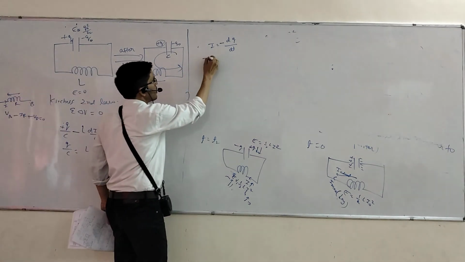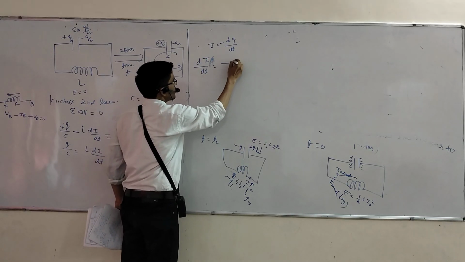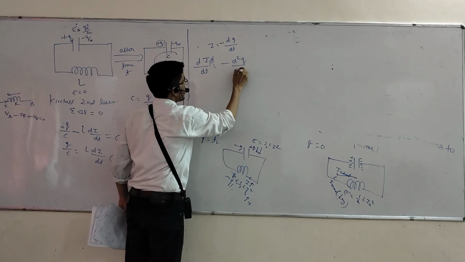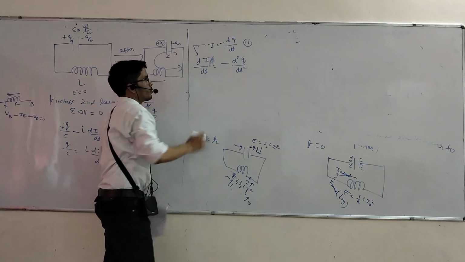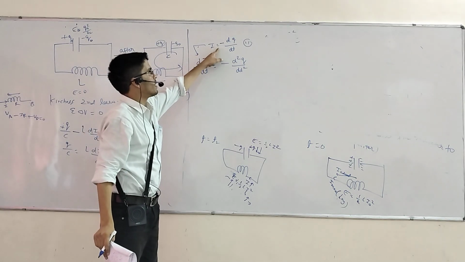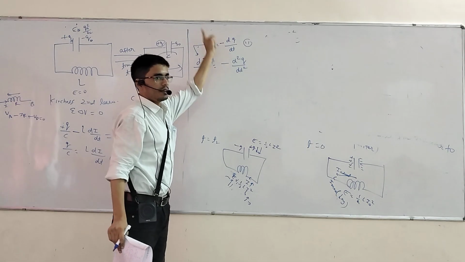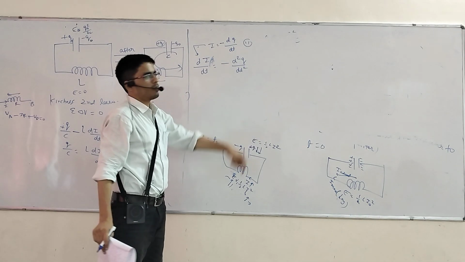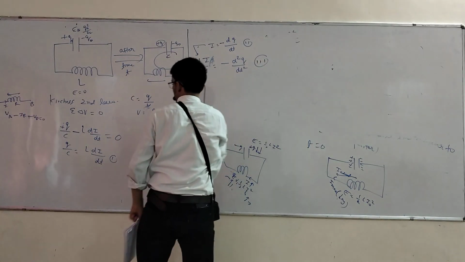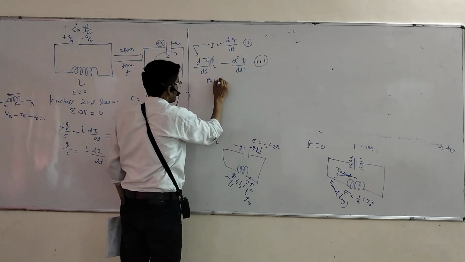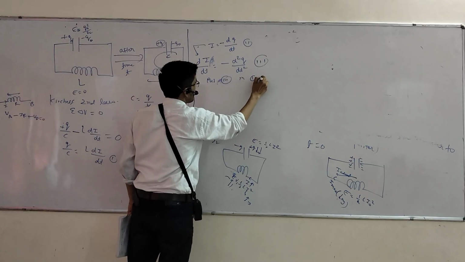Now see here, that is di by dt. So can I derive di by dt? That equals minus d square q upon dt square. I have differentiated this equation number 2. Once again see, I equals minus dq by dt. I want di by dt. That will be minus the second differential, d square q by dt square, and this value we put in equation number 1.